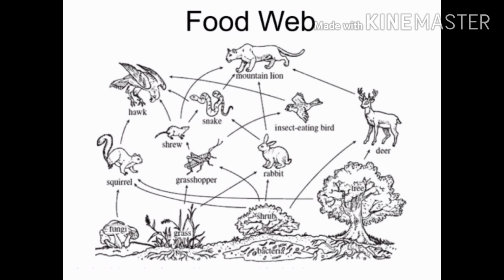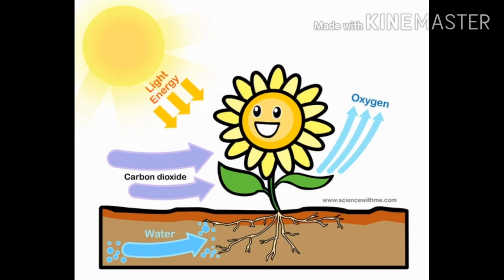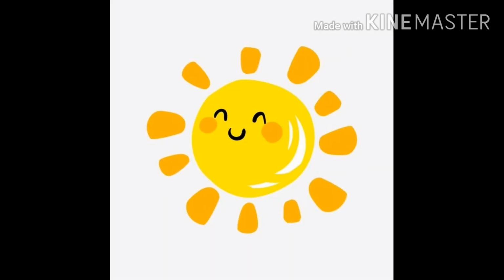So, dear children, you have learned the sun is the ultimate source of energy for the functioning of the biosphere, because solar energy is trapped by the green plant. By the process of photosynthesis they prepare food, and this food prepared by the plant gets transferred to the animals at different trophic levels.